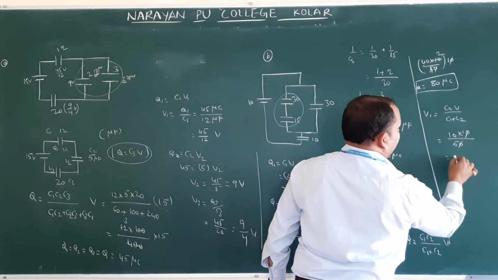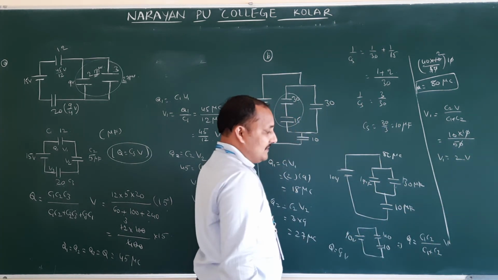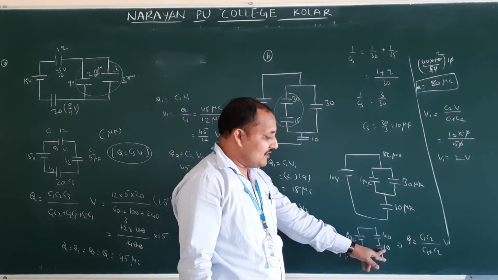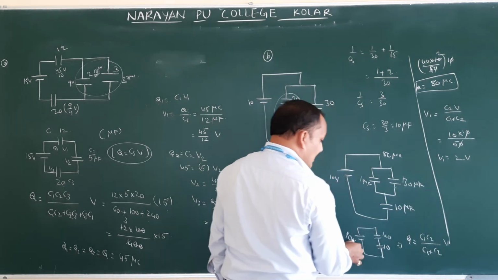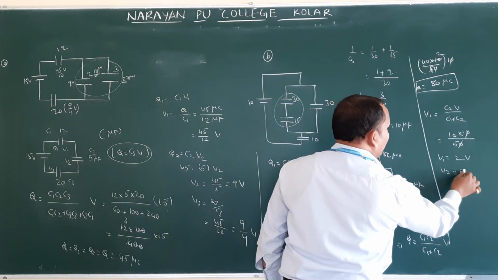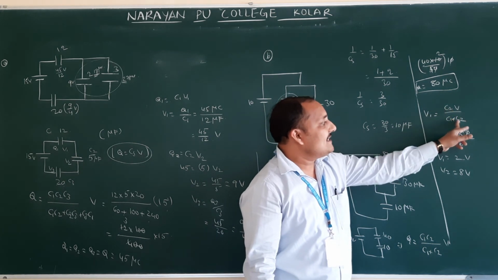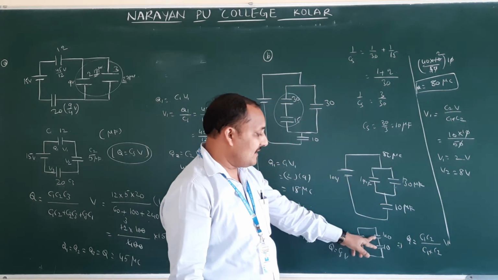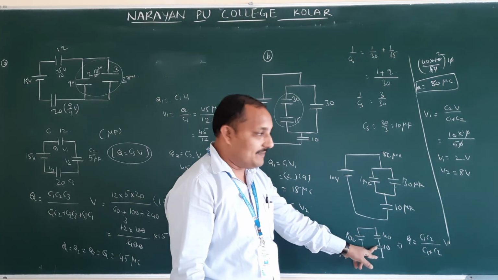That is nothing but 10 by 5, so V1 is equal to 2 volts. Then V2 value, potential across 10 microfarads, how much? If it is 2, then the total is 10, therefore V2 is equal to 8 volts. So if you apply the formula C1V by C1 plus C2, you will get 8 only. Why? Because the potential across 40 is 2, the total is 10, therefore the remaining will be 8.